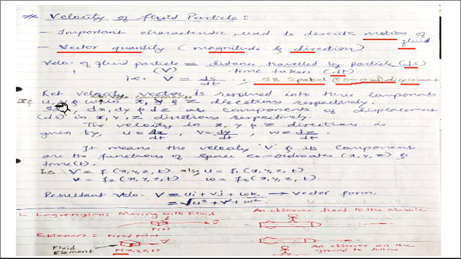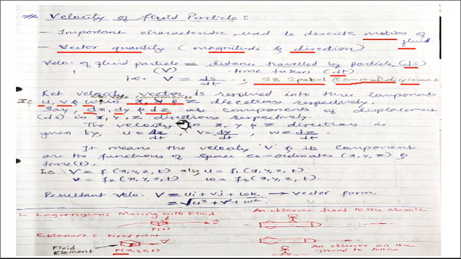s represents spatial displacement. Let the velocity vector be resolved into three components, small u, small v and small w. These are components along the three respective directions x, y and z. Suppose dx, dy and dz are the components of displacement in the respective three directions.